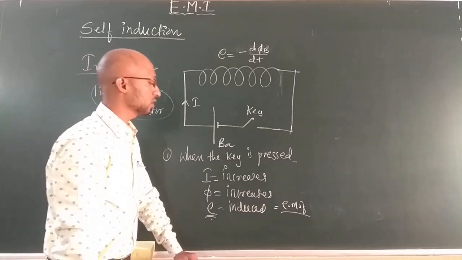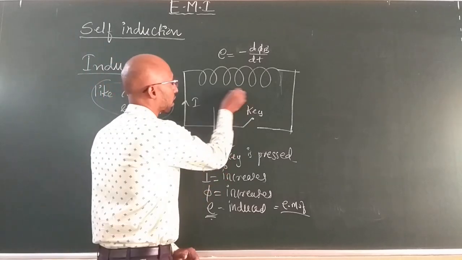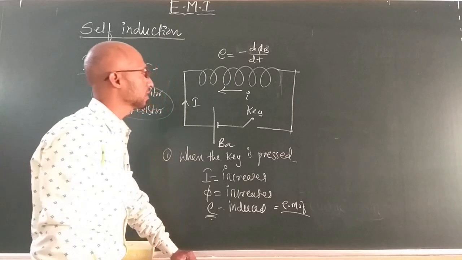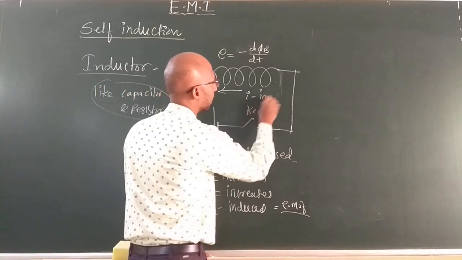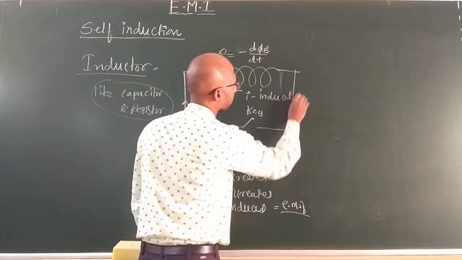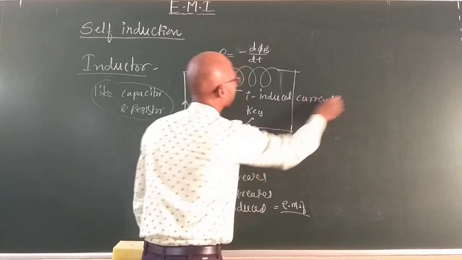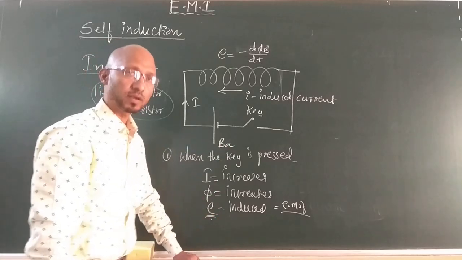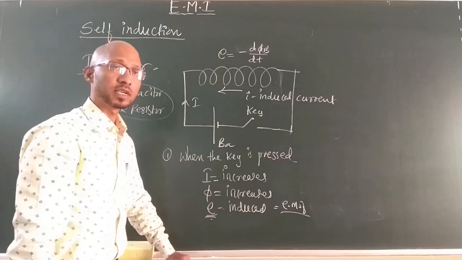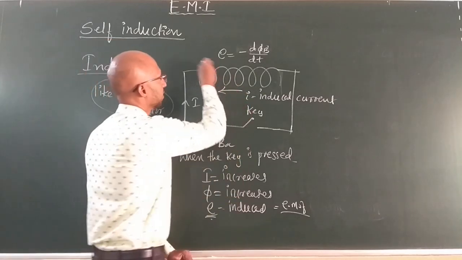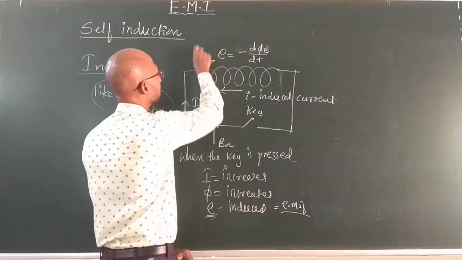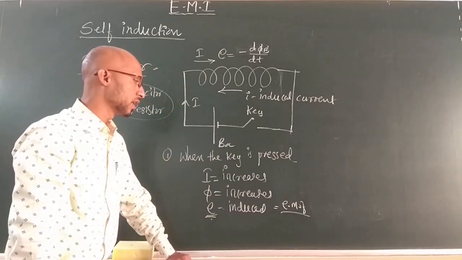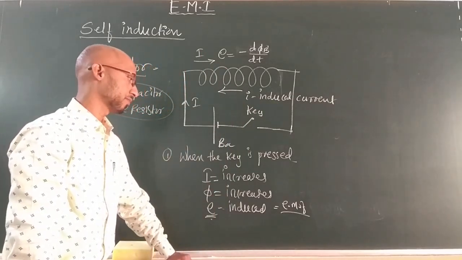Now what is the direction of induced current? The direction of induced current is to oppose this. That is small i written here. This small current, the induced current, tries to oppose the increase of your applied current or the increase of the flux. Any one of these it tries to oppose. Now that is the direction. This is the direction of your applied current. This is the direction of what? Induced current. This is the direction of induced current.